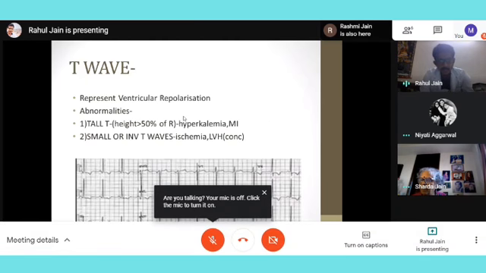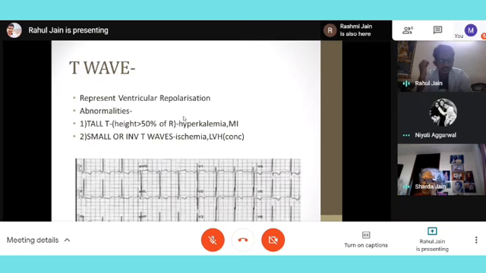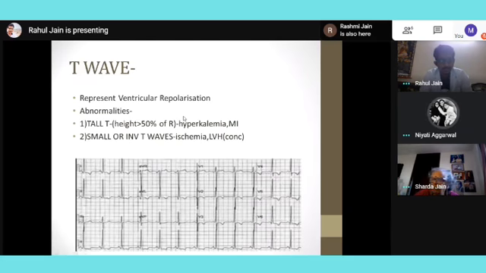In cases of concentric ventricular hypertrophy, the heart is not able to relax well, so the T wave will become opposite. And in cases of dilated cardiomyopathy, where there is no problem in relaxation, the T wave will become upright and even taller.